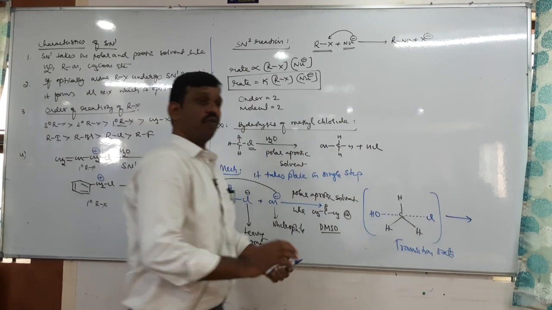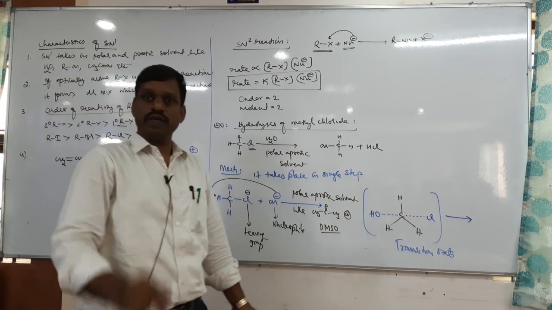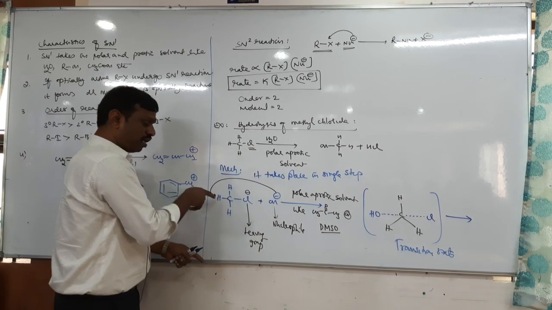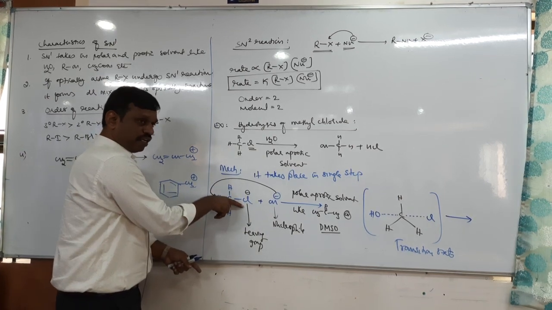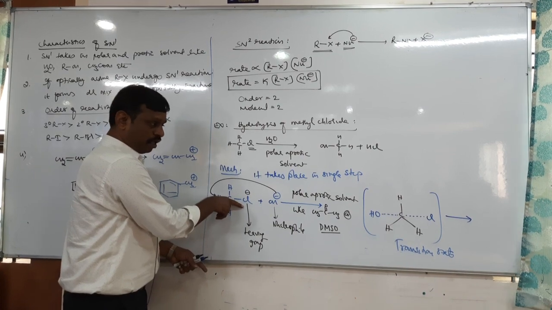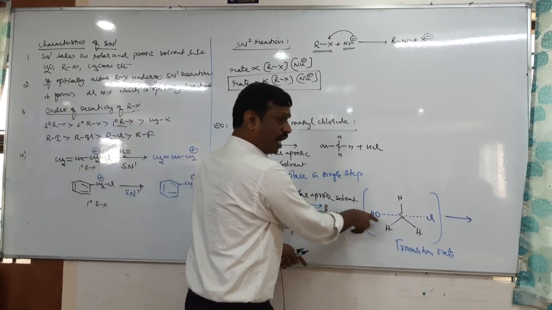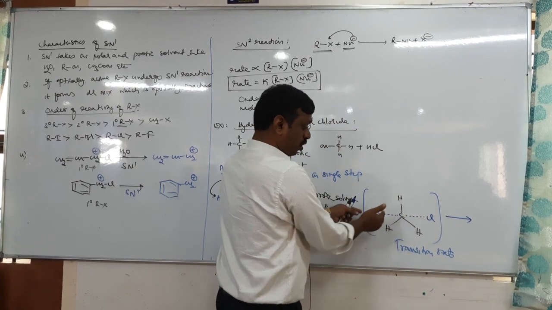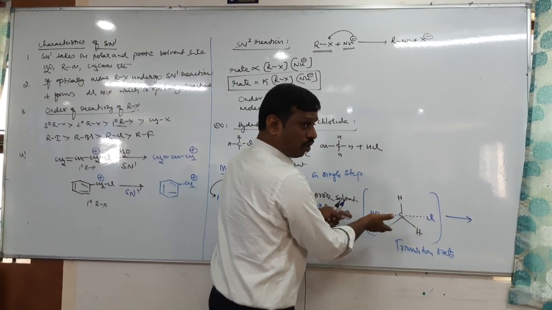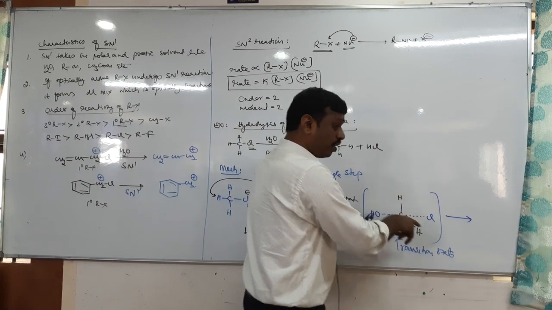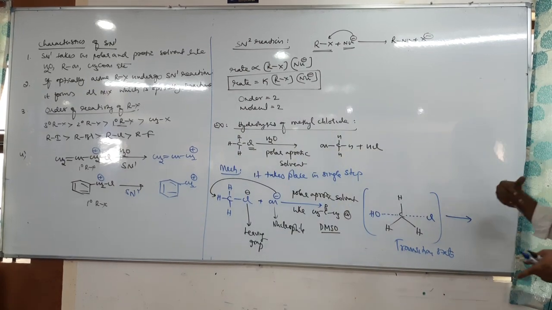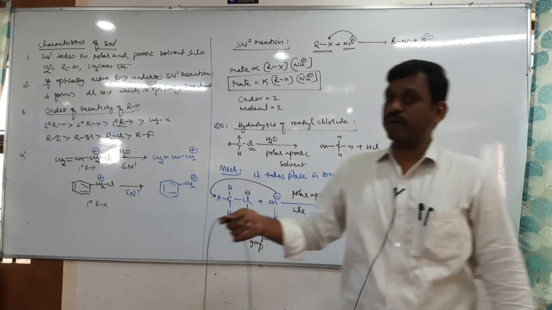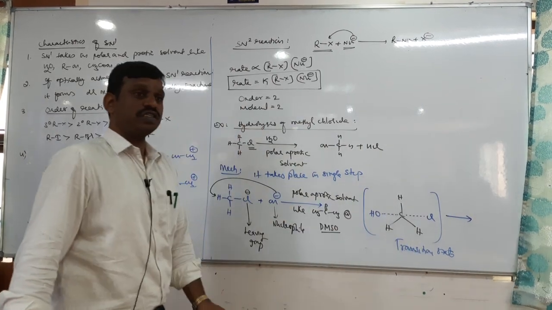What is the importance? 1, hybridization, 2, its geometry. Here the nucleophile attacks the alkyl halide from the opposite side of the leaving group, so that the nucleophile as well as the leaving group are both partially bonded. It means the nucleophile has not formed a strong covalent bond. At the same time the leaving group has also not completely left the molecule. Both are partially bonded with the carbon atom so that it forms the transition state.